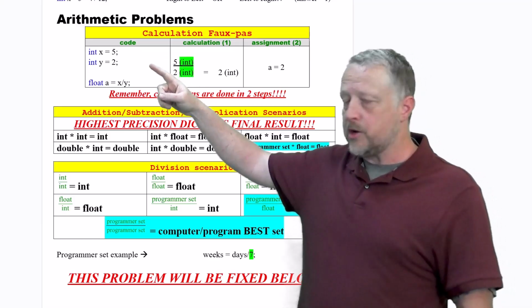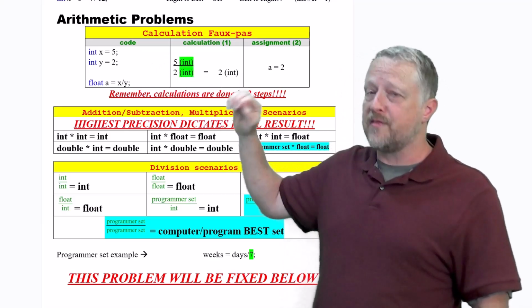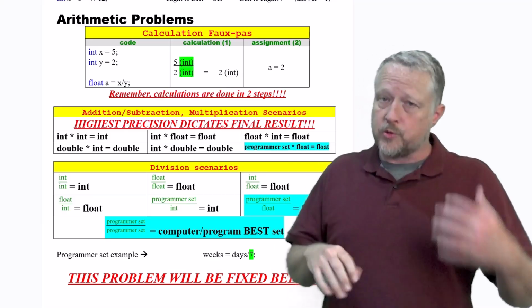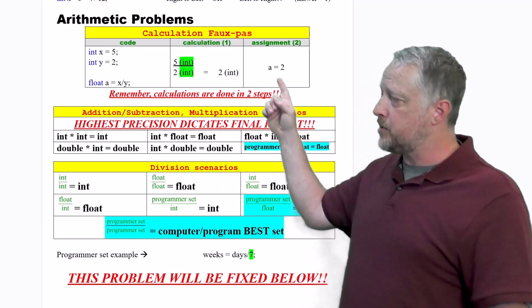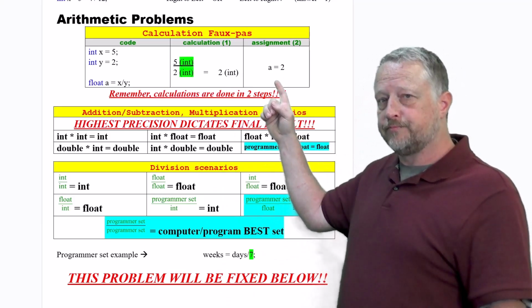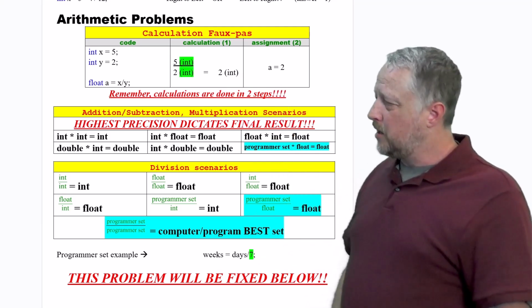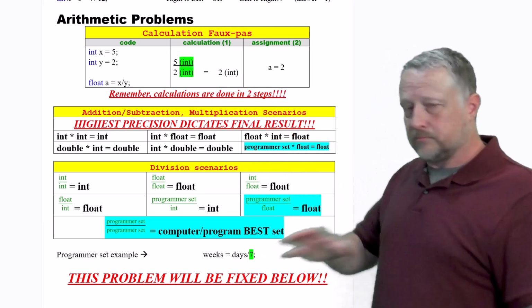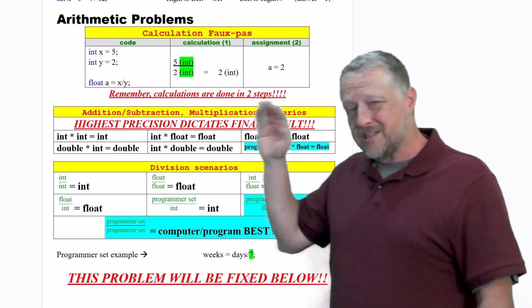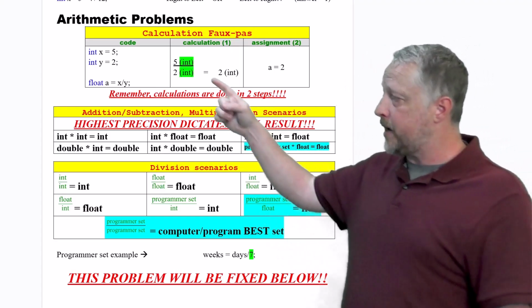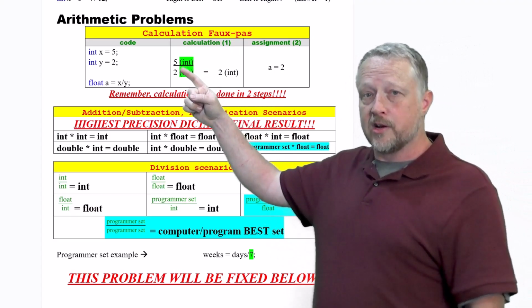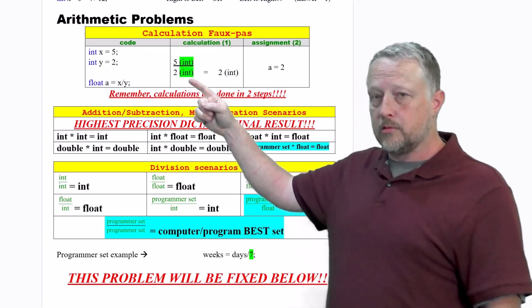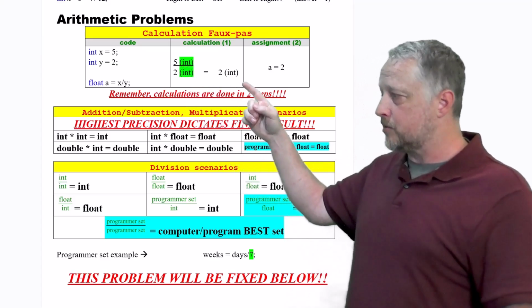You have two integers. We're doing a 5 divided by 2, which, as you know, is supposed to be 2.5. The bad part is in C++, it's a 2. You're going, what the hell? I hear you. As the C++ compiler goes through it, it looks at number 5, says it's an integer. 2 is an integer. Well, I guess my answer is going to be an integer.